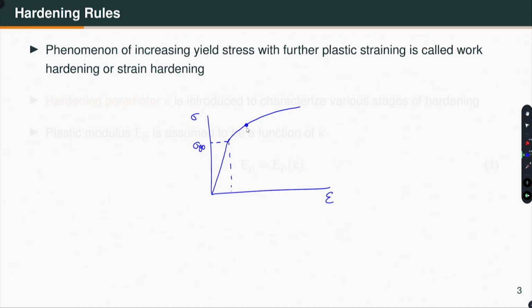This is my sigma y0, the corresponding yield strength, and I have taken the material up to this point and then unloaded it. What happens? It comes back elastically, with elastic modulus E. Next time I reload this material from this point, it will follow this path. That means up to this point the material behaves linear elastically and then it increases. So the yield strength of the material has increased due to this hardening.